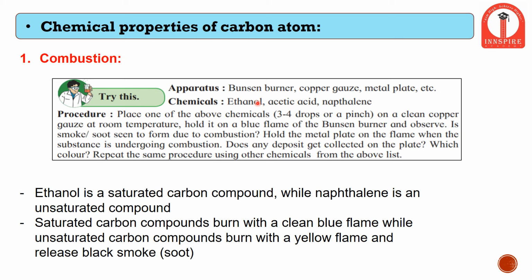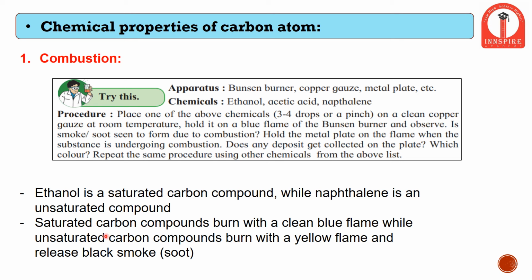Unsaturated compounds are the compounds which have more than one bond, that is a double or triple bond. Ethanol has only one bond between carbon atoms. As we can see, there are three chemicals here, that is ethanol, acetic acid and naphthalene. Ethanol is a saturated compound. It has only single bonds. Naphthalene has more than one bond, it might be a triple or double bond. And acetic acid has a carboxyl group and it is an unsaturated compound.